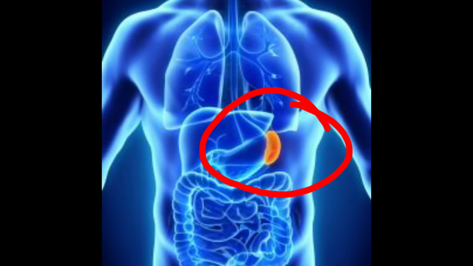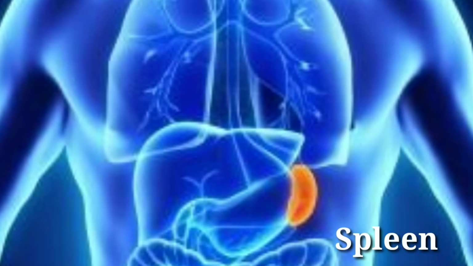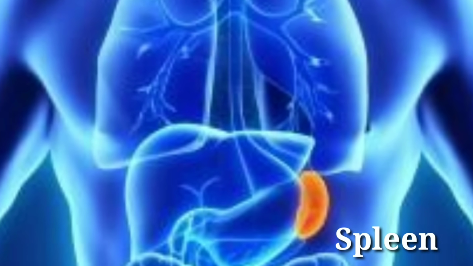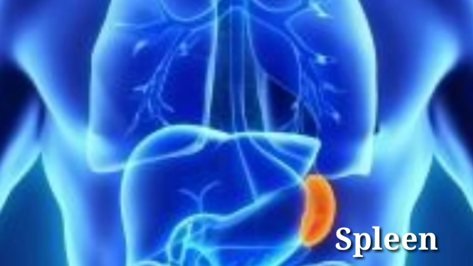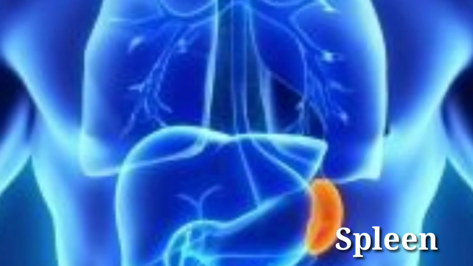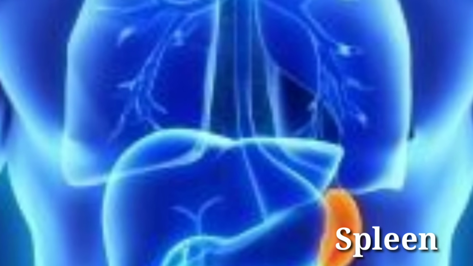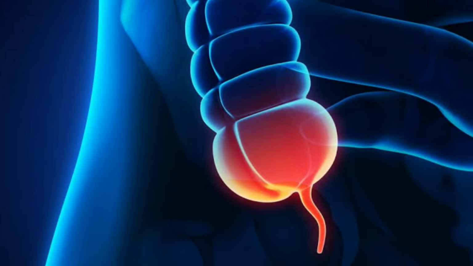Next is the spleen. Spleen is also a lymphoid organ which helps in production of lymphocytes, which help in fighting against infection, bacteria, and viruses, and thus is a part of the immune system. And also the appendix, whose function I have already discussed, serves as an important part in immunological function.